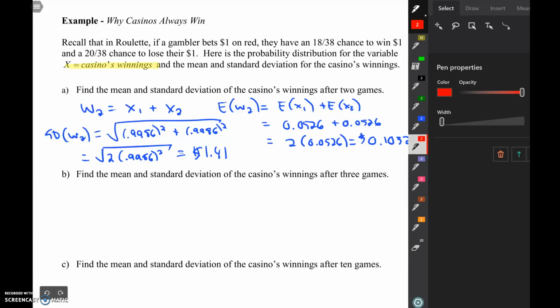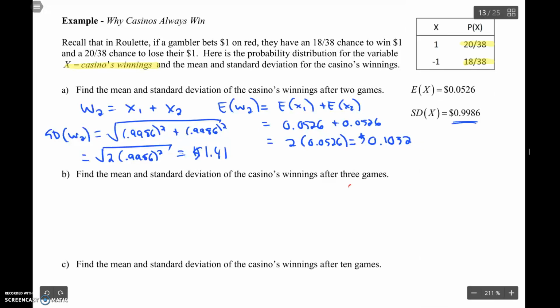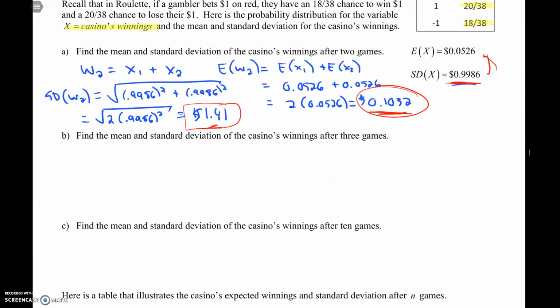So if they play 2 games, and this is kind of the key idea here, they double their winnings, but the standard deviation, which is kind of a measure of their risk, I mean, if they're going to win 5 cents, but the standard deviation is really high, it's entirely possible that they're going to lose a lot of money or win a lot of money. So when you play 2 games, their expected value doubles, but notice their standard deviation doesn't double. It's still a lot of risk. If you're at 10 cents and the standard deviation is $1.40, this is still not a good bet for the casino.